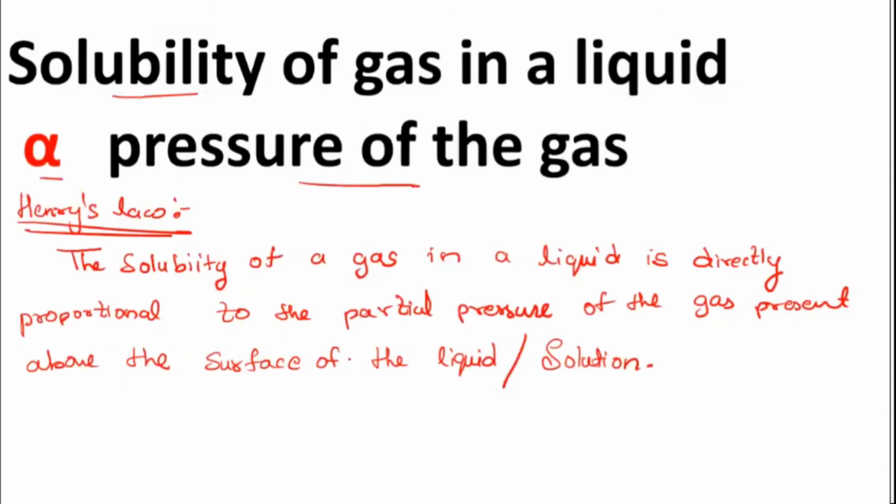If you have one gas above the liquid, only that one gas can get dissolved over there. But if you have two gases, then we don't call it pressure, because both of them will exert a pressure, so it is called partial pressure. The word partial which we are using is because of the two gases. If they are present, both of them will exert a pressure, it's not only because of one. So the word partial has to be used.